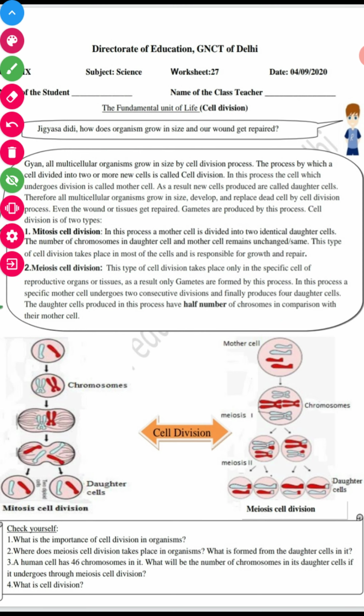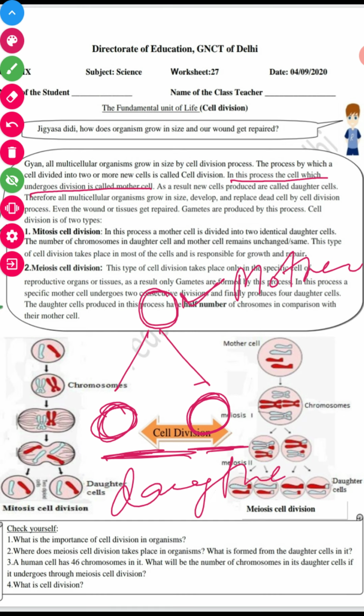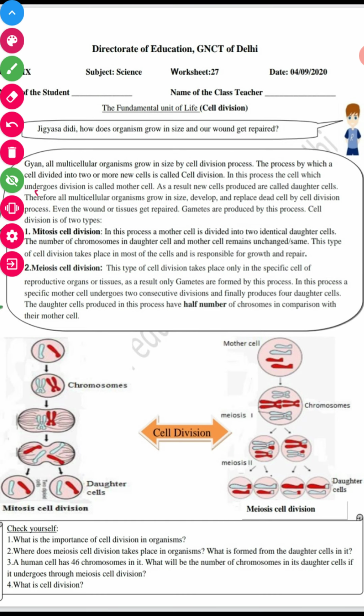In this process, the cell which undergoes division is called the mother cell. If this cell divides into two new cells, those two newly formed cells are known as daughter cells.